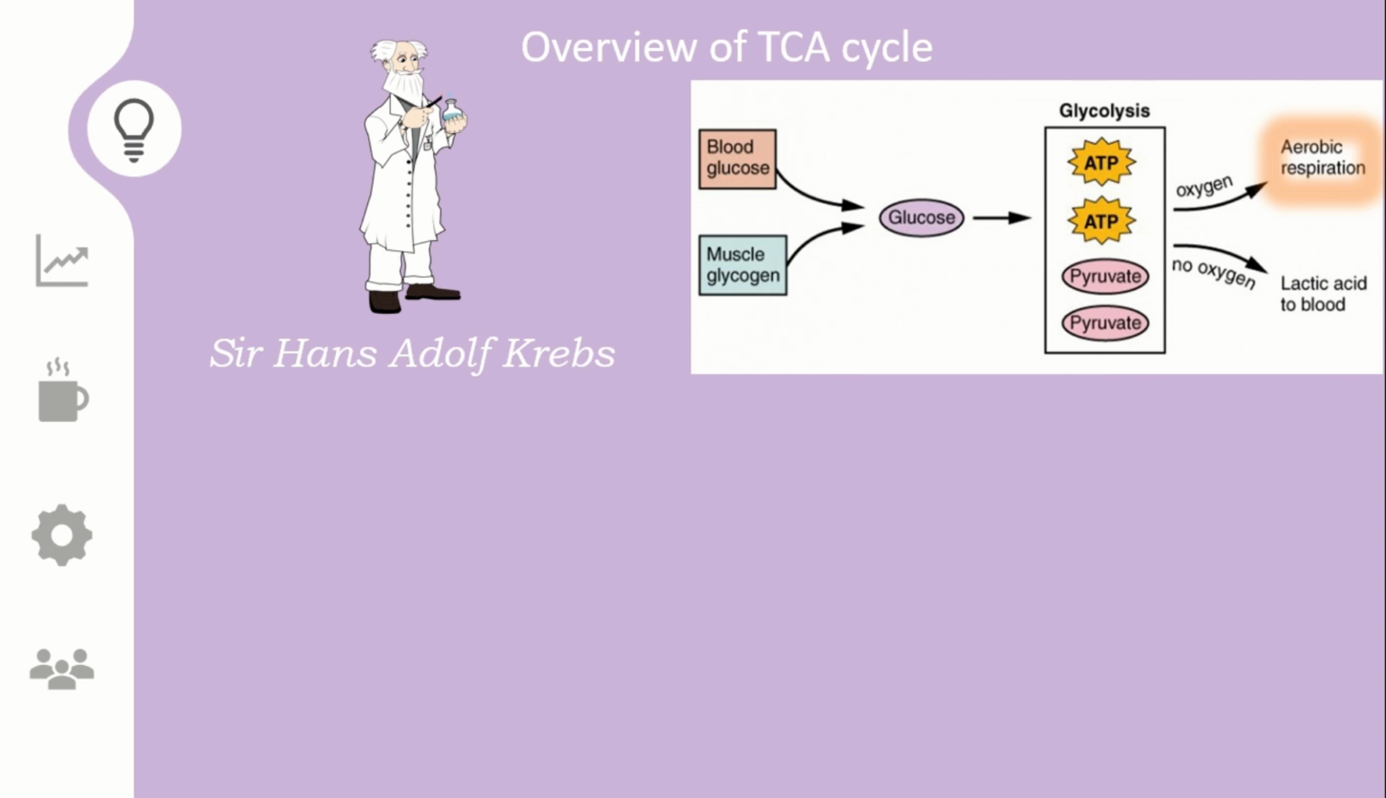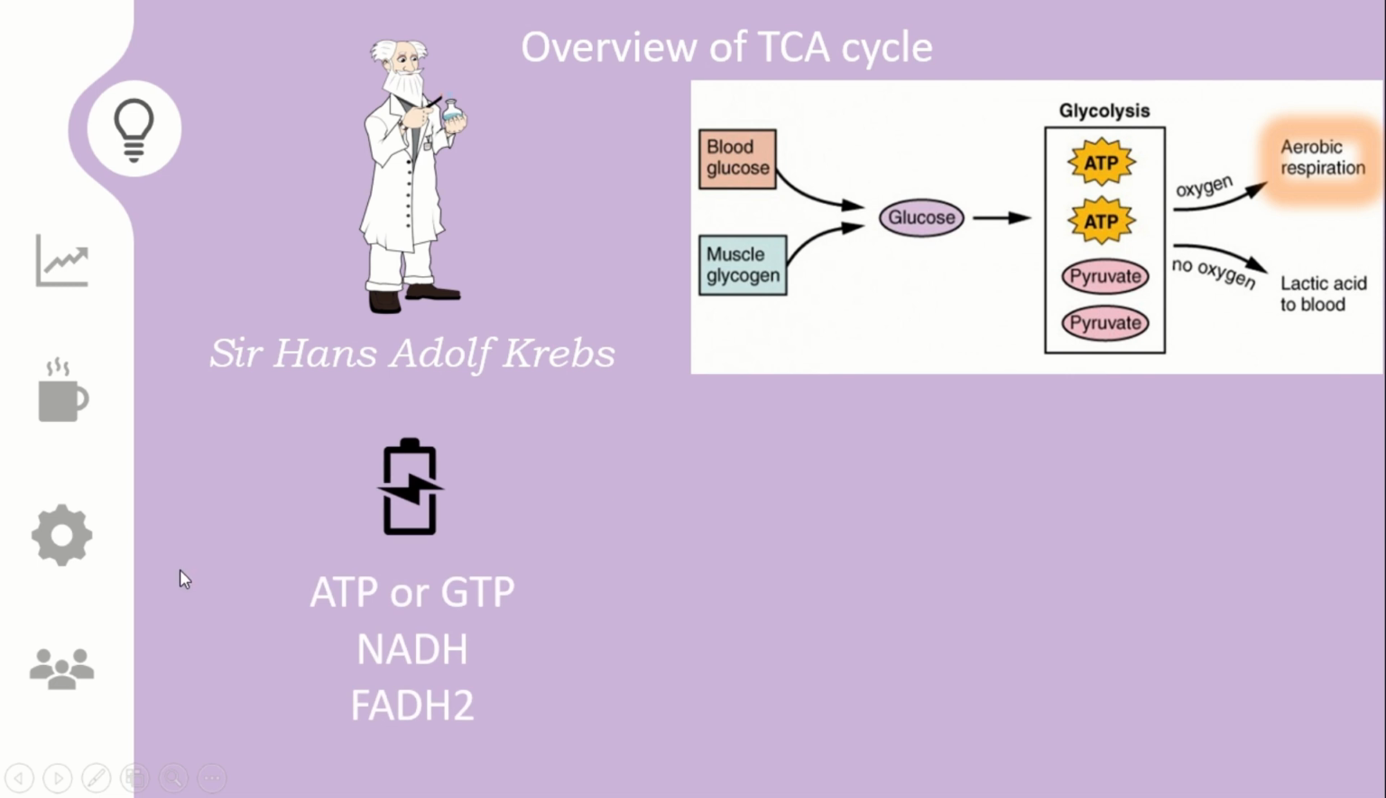So this is the aerobic respiration. This is the phase where TCA cycle happens. TCA cycle doesn't require direct oxygen, but it always occurs in the presence of oxygen. So in aerobic condition this TCA cycle will occur, but TCA cycle doesn't require any oxygen, so remember that.